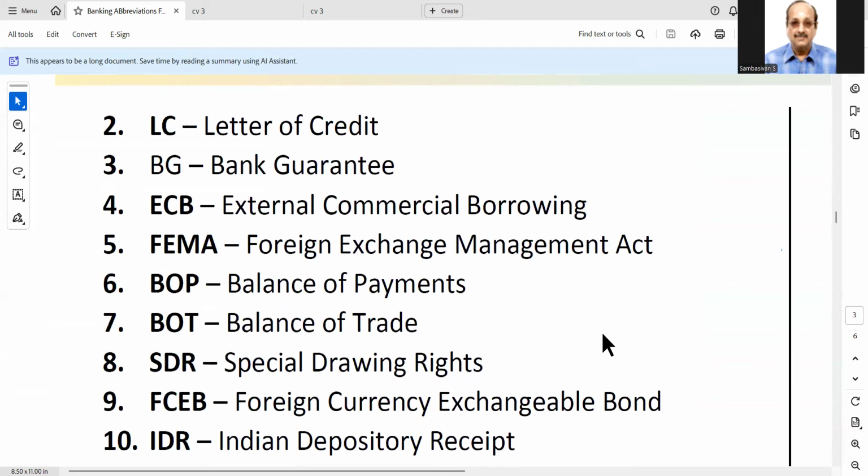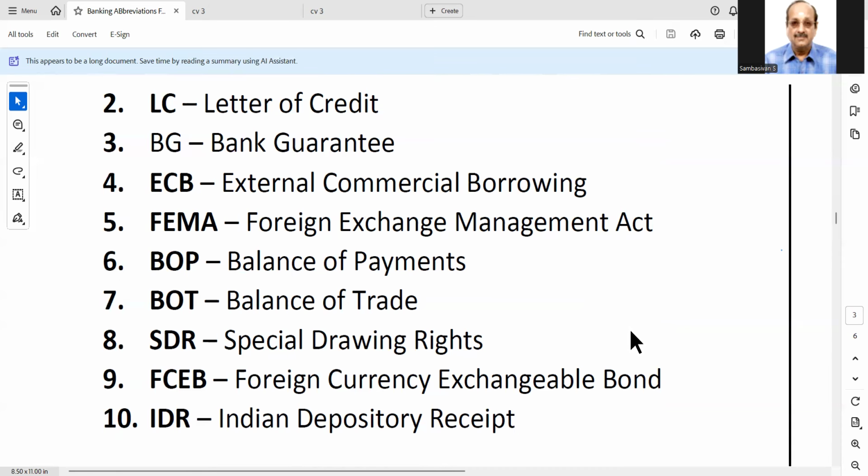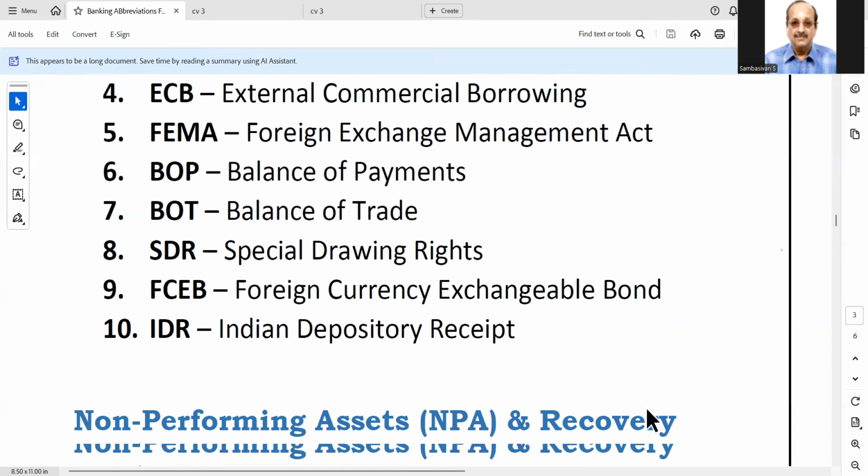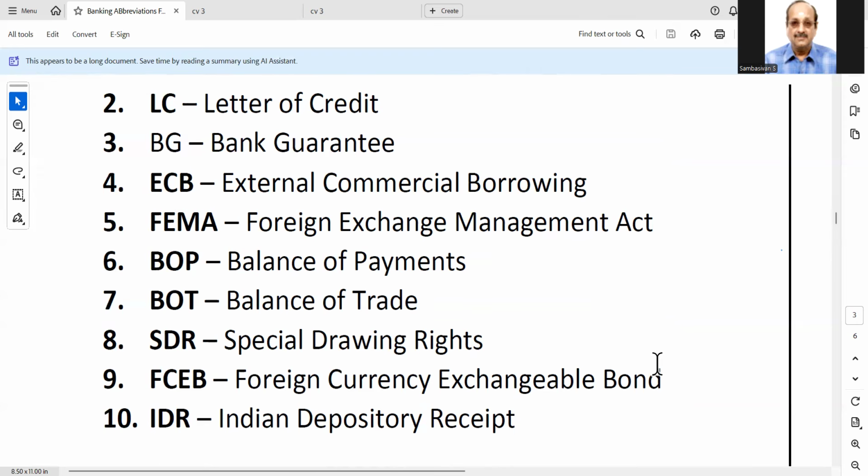BG, Bank Guarantee. Next, ECB, External Commercial Borrowing. Next, FEMA, Foreign Exchange Management Act. Next, BOP, Balance of Payments. BOT, Balance of Trade. Next, SDR, Special Drawing Rights. Next, FCEB, Foreign Currency Exchangeable Bond. Next, IDR, Indian Depository Receipt. Actually, here the candidates who are dealing with that will be able to answer letter of credit, bank guarantee. I asked many candidates yesterday in interviews.